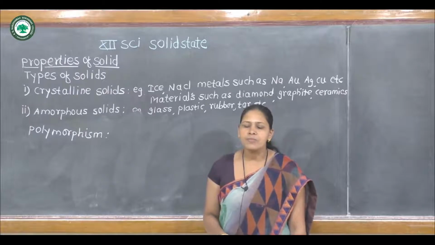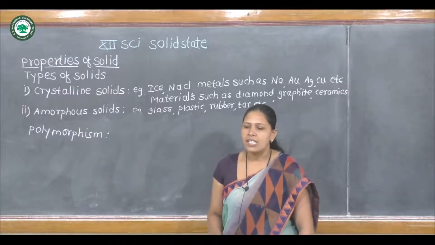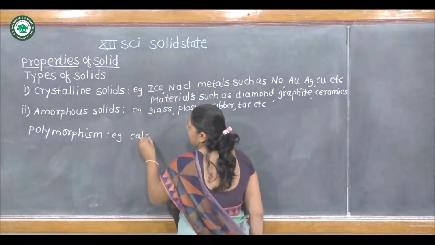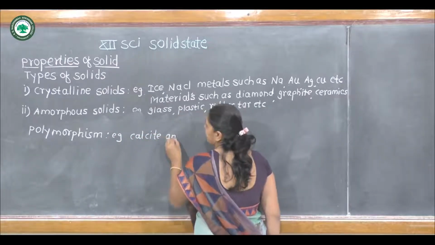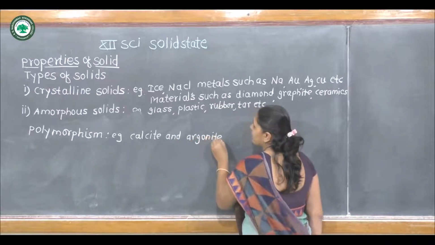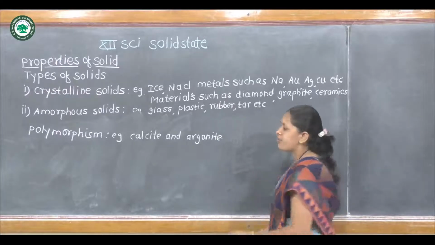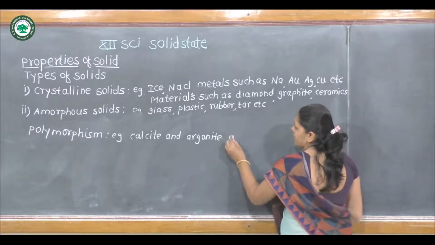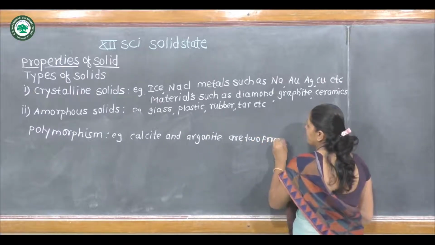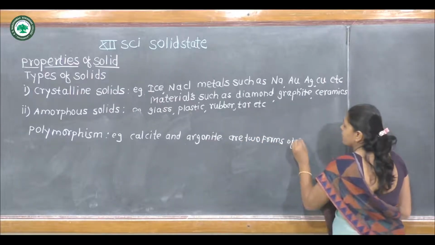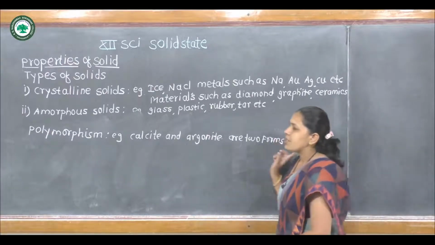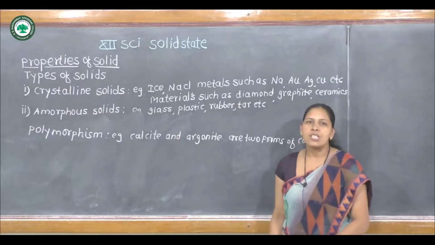For example, calcite and aragonite are two forms of calcium carbonate. Therefore, calcium carbonate is polymorphous in nature.